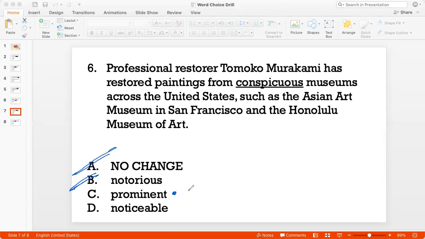I would say noticeable when something caught the eye, for example, the shade of blue in the painting was noticeable, which means it could be seen, it caught the eye. And that's not what we are saying here. So the right answer is prominent, option C.